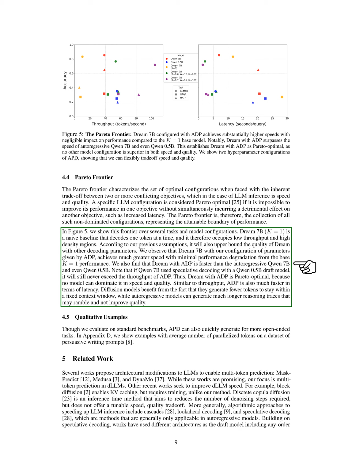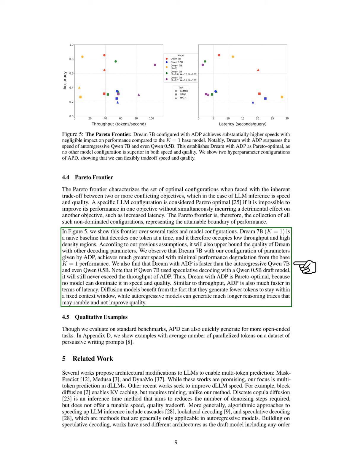Even if Qwen 7B utilized speculative decoding with a draft model from Qwen 0.5B, it would still not match the throughput of APD. Thus, Dream with APD is Pareto optimal, as no other model can surpass it in both speed and quality. Additionally, APD shows considerable improvements in latency. Diffusion models have an advantage because they generate fewer tokens within a fixed context window, while autoregressive models can produce longer, less coherent reasoning that may not enhance quality.